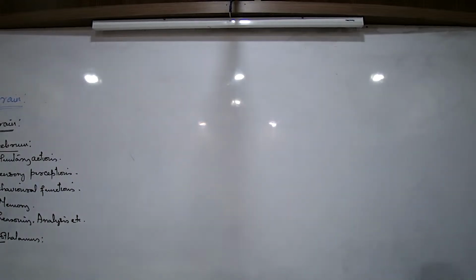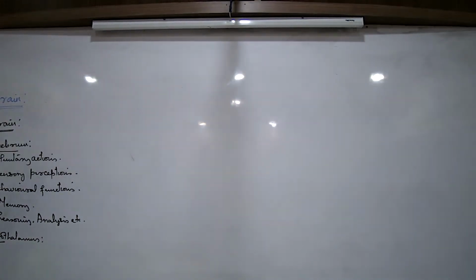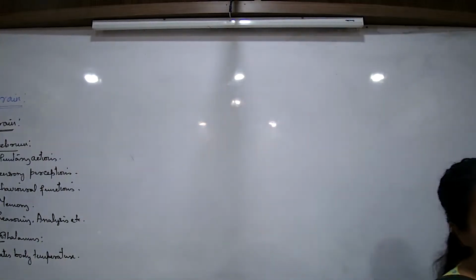Which part of the brain is known as the hypothalamus? It's a part of the forebrain. What is this hypothalamus doing? Two major functions. Number one is regulates body temperature. Regulating body temperature is a major function of hypothalamus.